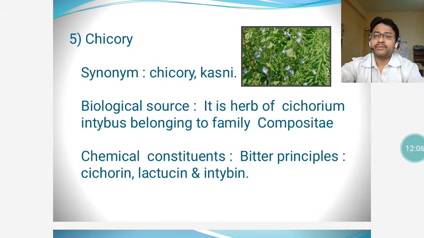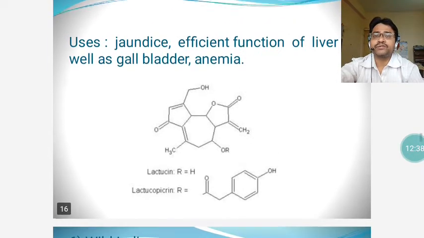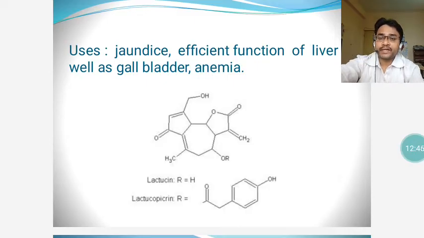Now the fifth plant I would like to mention as important hepatoprotective agent is Chicory. That is Kasni, synonymous with Chicory. The biological source is Cichorium intybus, belonging to the family Compositae. The chemical constituents include usually the bitter principles, chicorin, lactucin, and intybin. It is used in jaundice. It helps in efficient functioning of the liver as well as gallbladder. It is also useful in anemia. So you can see the chemical formula of lactucin and lactucopicrin here on the screen.